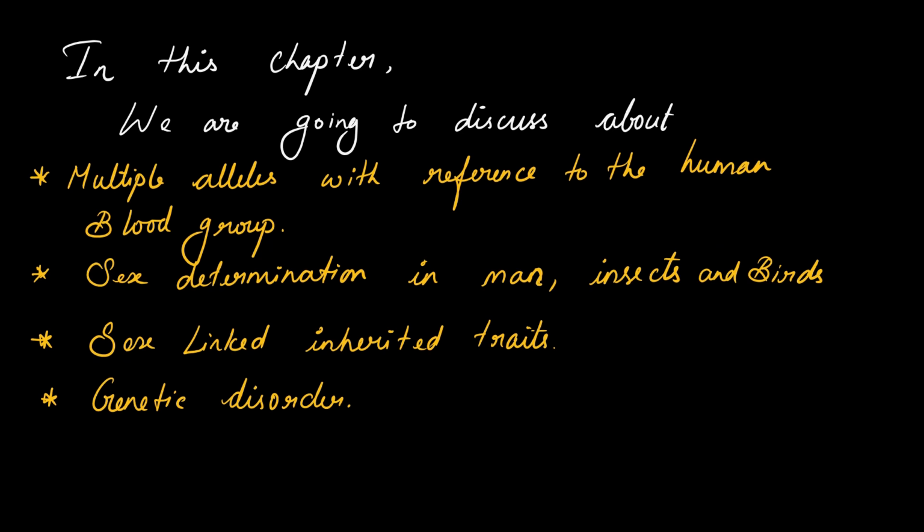In this chapter we are going to discuss four important topics. The very first is multiple alleles with reference to the human blood groups, then sex determination in man, insects and birds, sex linked inherited traits and genetical disorders.